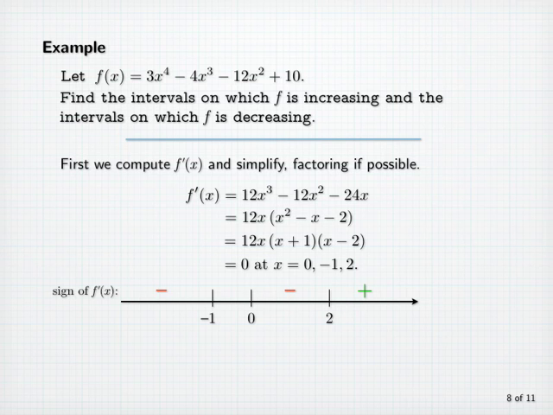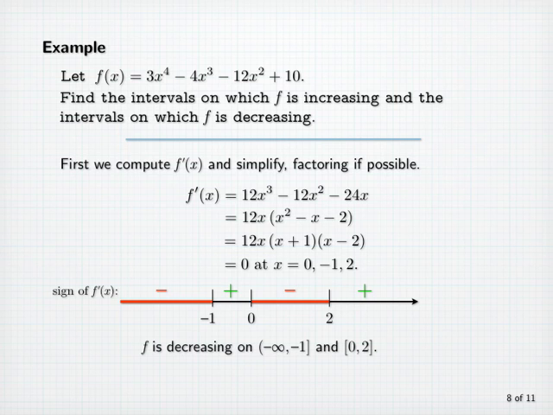negative, x plus 1 is positive, and x minus 2 is negative, and so we have two negatives and a positive to give us an overall positive value. Notice that there's a sign change at each of the zeros of f prime of x. This is guaranteed to happen when the corresponding factors of f prime are all raised to odd powers. Here, each of the factors is raised to the first power. So f prime of x is negative between minus infinity and minus 1, as well as between 0 and 2.